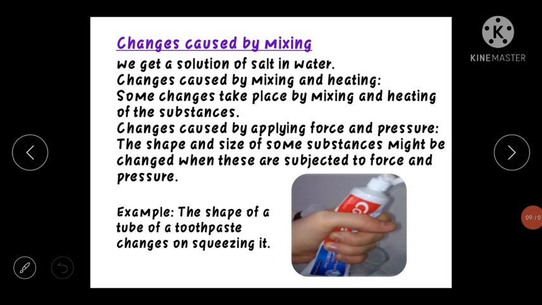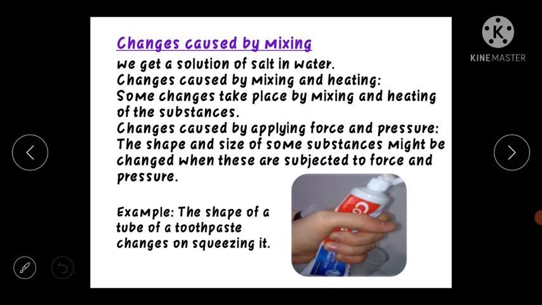Like we get a solution of salt in water. How? By mixing salt with water. Changes caused by mixing and heating. Some changes take place by mixing and heating of the substances also. Sometimes not only mixing is enough, but you have to heat it also. Changes caused by applying force and pressure also. Certain changes are there for which we need to apply force or pressure. The shape and size of some substances might be changed when these are subjected to force and pressure.